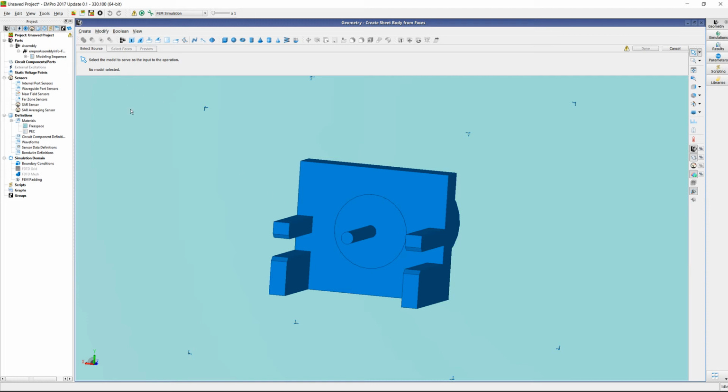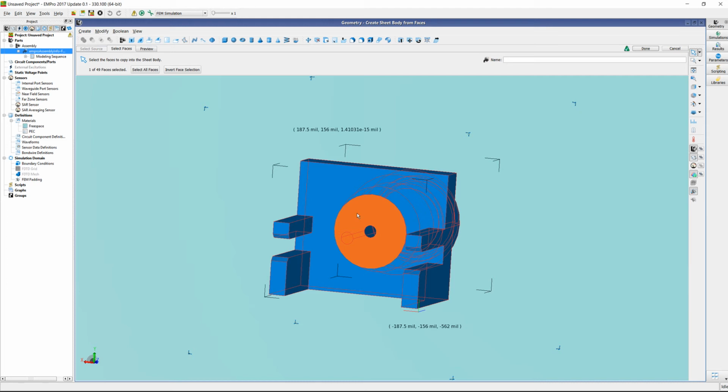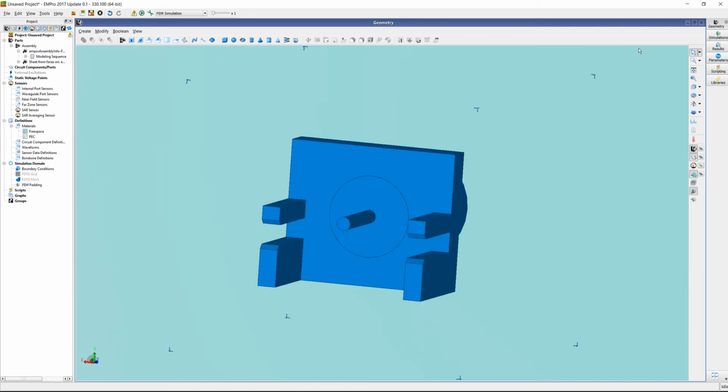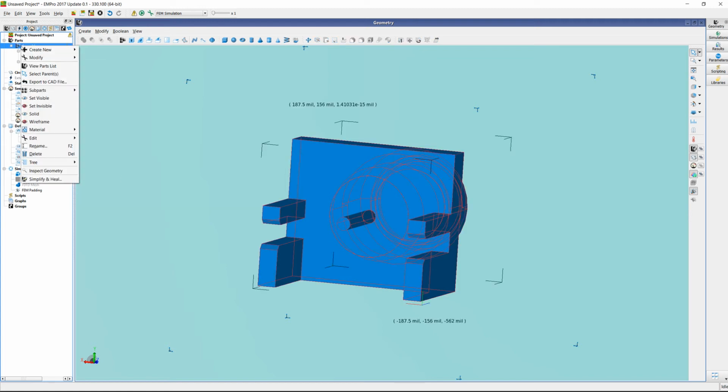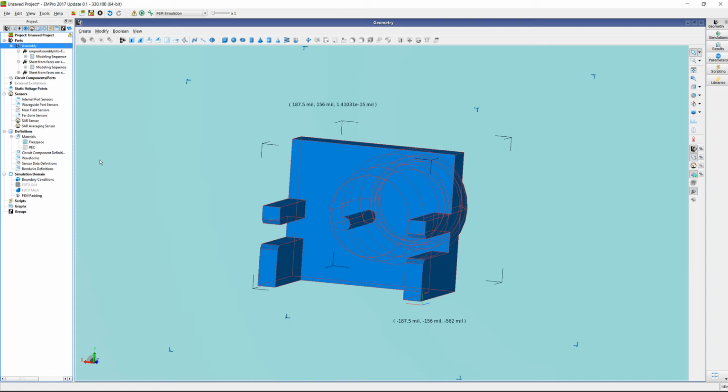So now there's nothing selected. We're going to select this one. Once it's selected, the color changes. And you can tell 1 out of 49 faces are selected. Just say OK. And then up here, you can see this is the newly created face that we just generated. We're going to go ahead and make a copy of that. Copy, and then we're going to paste it here. Edit, paste. So now we have two of these faces, and you will understand later why we need that.